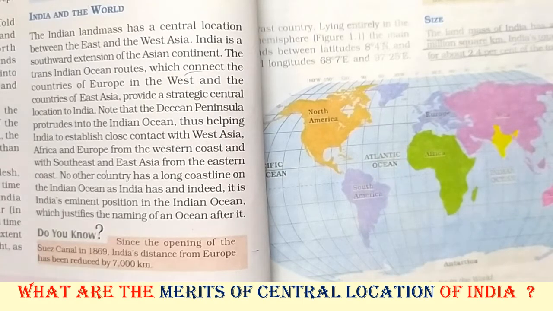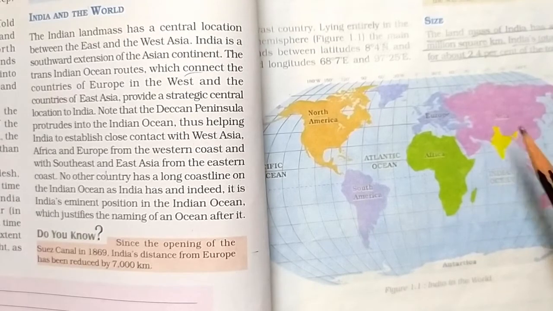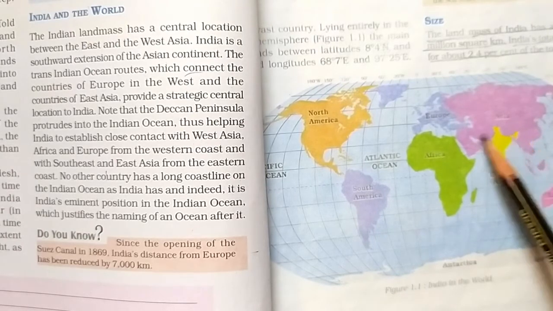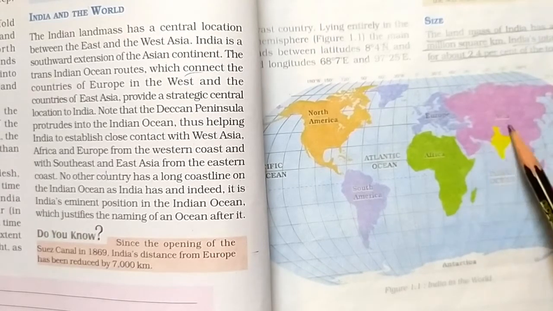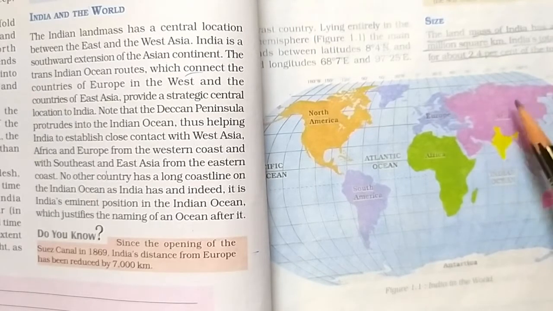Second, India is situated in Asia, which is the most populous continent. Not only this, it is situated in the middle of the largest continent. As such, it has a vast and open market very near to both its sides. Already we discussed that India has sea on three sides, so it can have direct trade relations through sea with all the countries of the world.